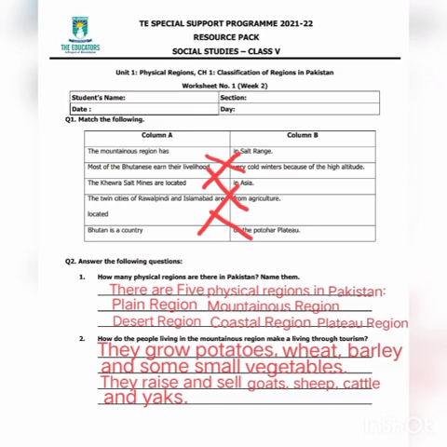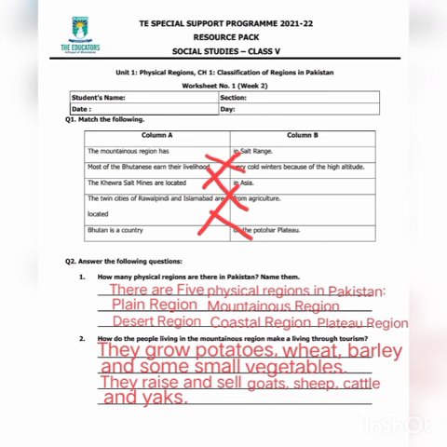Next worksheet, match the columns. The mountainous regions have very cold winters because of the high altitude. Most of the Bhutanis earn their livelihood from agriculture. The Kora salt mines are located in Salt Range. The twin cities of Rawalpindi and Islamabad are located on the Potohar Plateau. Bhutan is a country in Asia.